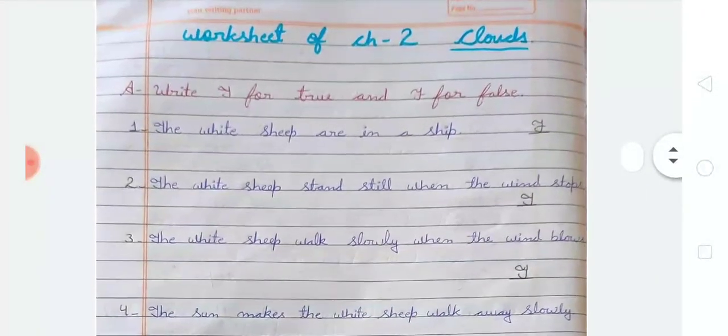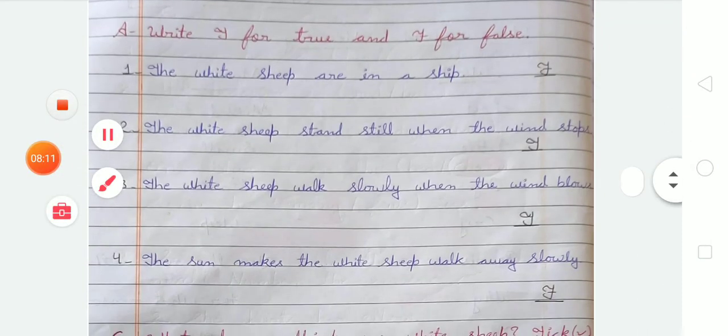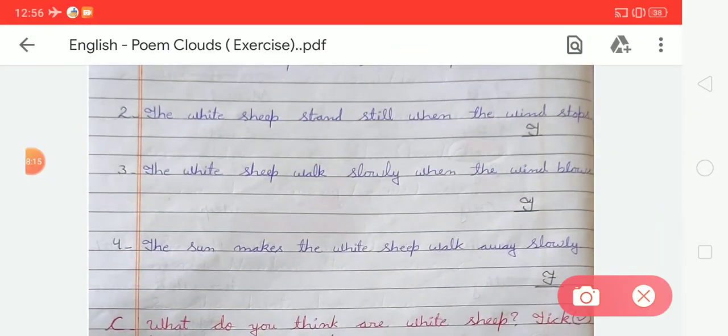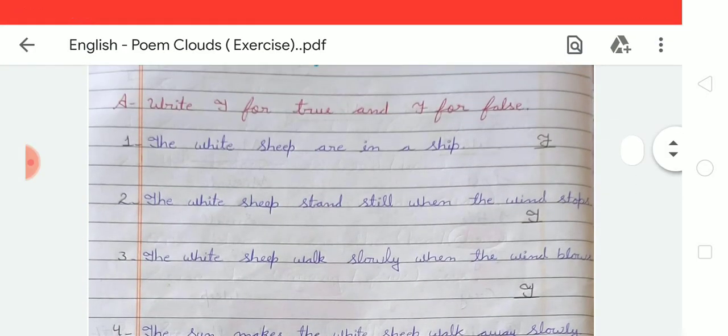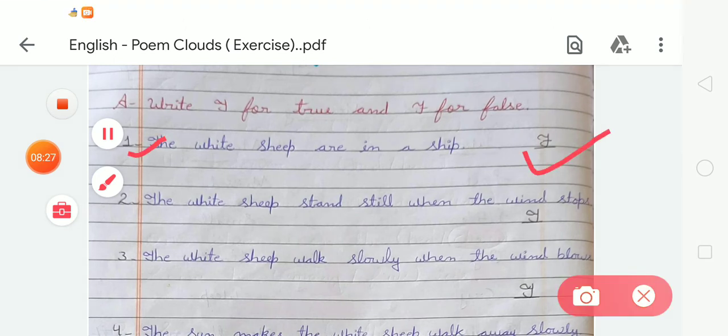So dear students, your handwriting should be neat and clean. Okay. So you have to recheck this exercise. First of all you have to write the heading, and after that you have to write T for true and F for false. You have to mention the given heading, and after that you write: first, the white shapes are in a shape, so it is false, so you have to write F. Second, the white shape stands still when the wind stops, so yes, it is true, so for that you have to write T here.